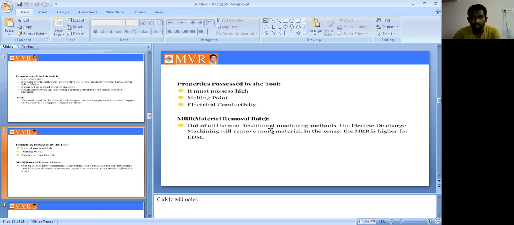Out of all the non-traditional machining methods, electric discharge machining removes more material, so the MRR is higher for EDM. EDM is one of the methods that removes the most metal, so we can get a high material removal rate in the EDM process. Next we can see.